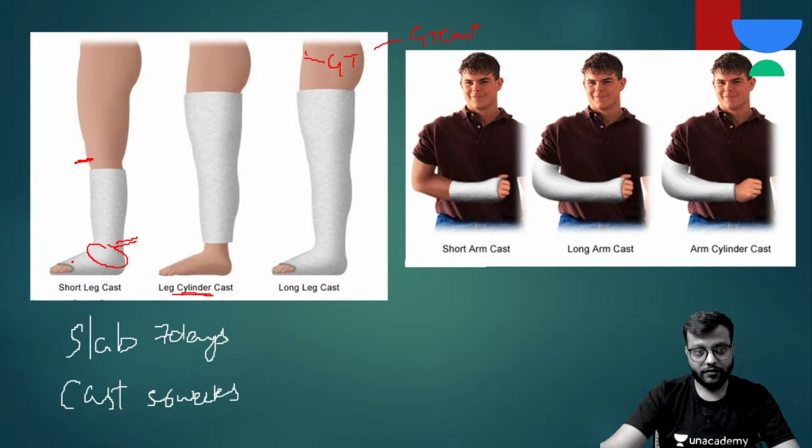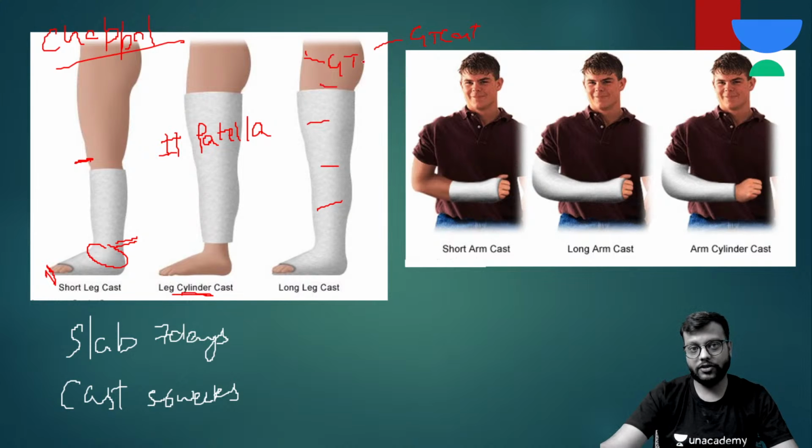But if the fracture is of the metatarsals and phalanges, here you give a special type of slab which is called the chappal slab, in which these fingers are also not seen. The slab comes up to somewhere here. The cylindrical slab, cast or slab is used for patella fracture and for fractures of middle or proximal leg, as well as for fracture of the knee joint, and above the knee joint we go for the above knee cast or the GT cast.